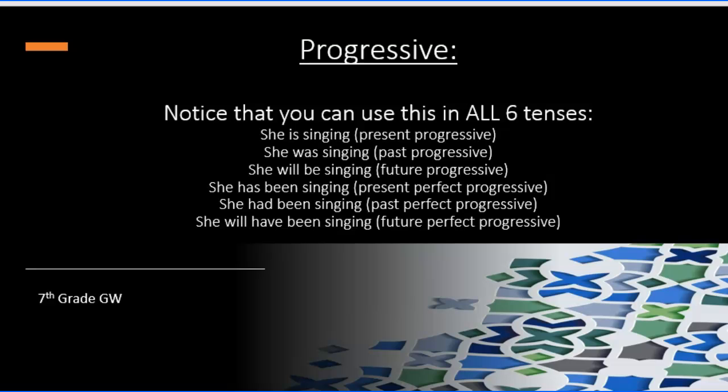Notice that you could do this in all 6 tenses. With the emphatic, you can only do it in a couple of tenses, but with the progressive, you can do it in all the tenses. She is singing, she was singing, she will be singing, she has been singing, she had been singing, she will have been singing. So now with our future perfect, past perfect, present perfect, we can add progressive. So sometimes you'll have 2 categories that you have to clarify for the progressive.